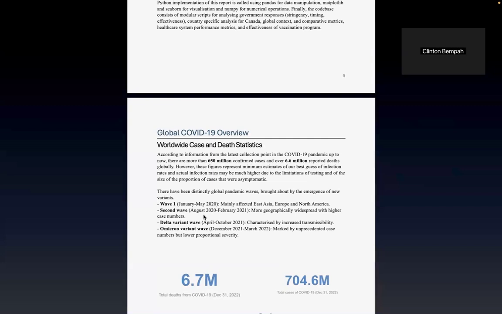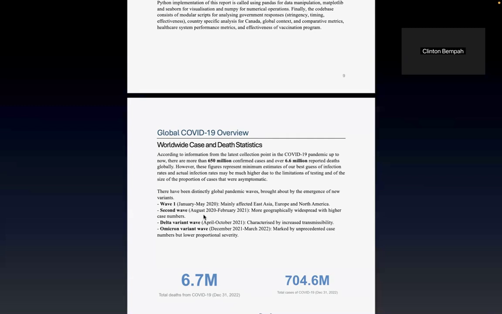And if you go to the general overview, according to the report, we can see that COVID came in stages. For example, the first wave was from January to May 2020 and mainly affected East Asia, Europe, and North America, whereby the second wave came around August 2020 to February 2021 and was more geographically spread out. And there was a Delta variant from April to October 2021.